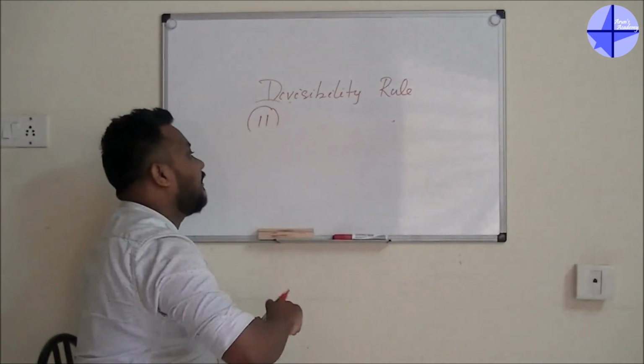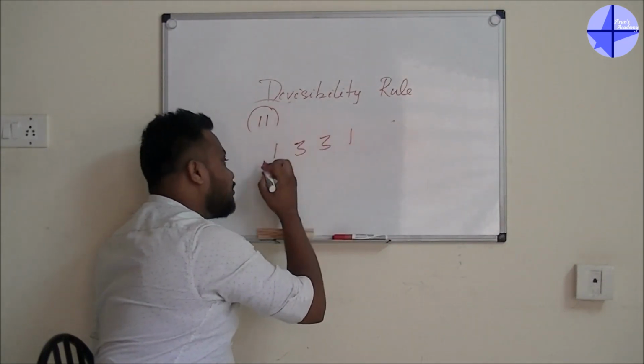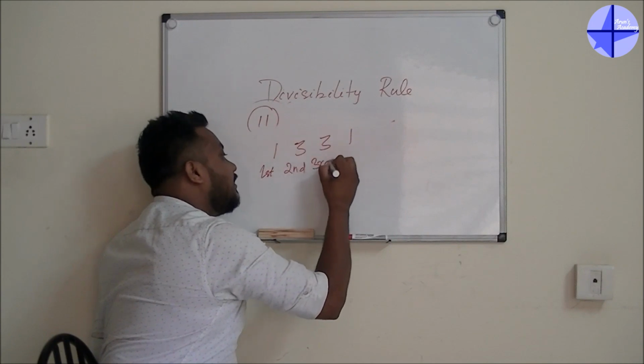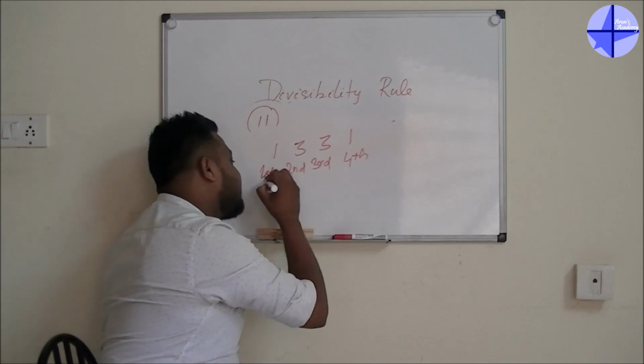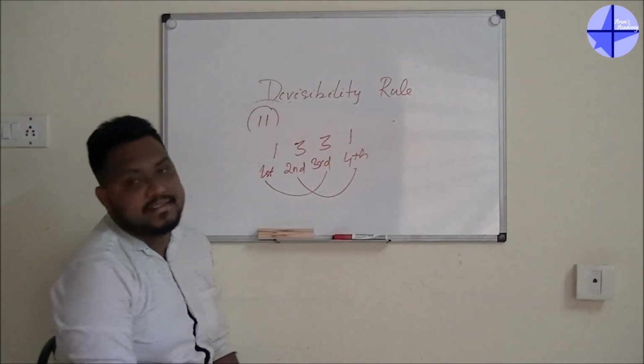If I take 1, 3, 3, 1, this will be your first one, this is the second, this is the third, this is the fourth. If I take the odd number places, that will be first and third, and the even number places, that is second and fourth.